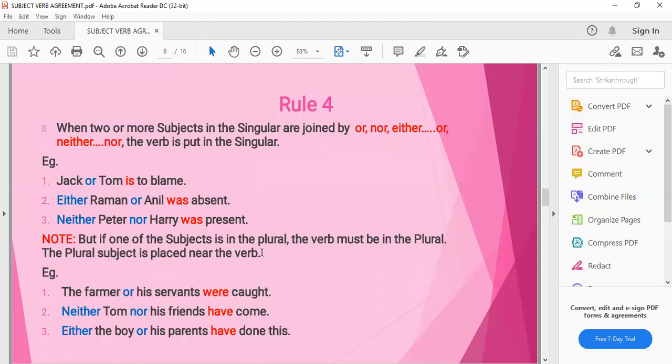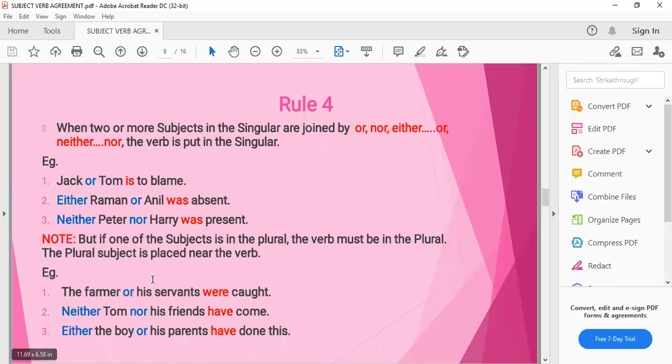What you have to see, if there are more than one subject here, then we have to look at the subject or the noun that is given before the verb. जहाँ आप verb use कर रहे हो उससे पहले वाला subject क्या है, you have to take care of that subject and use the verb accordingly. See the example.